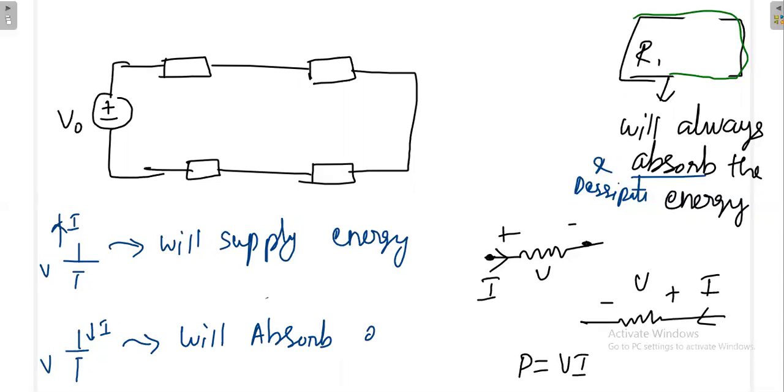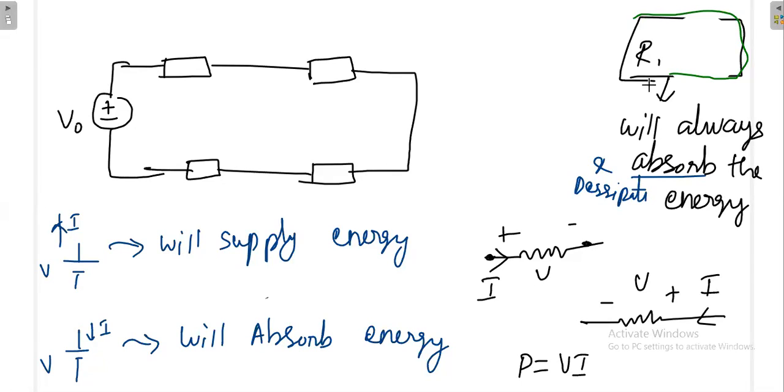You should understand that properly. Battery means don't always think that it will supply the energy. If the need arises, it will also absorb the energy. Don't ask, sir, whether it absorbs the energy and later gives extra energy, extra voltage. It's not like that. It will simply absorb the energy, and later also it will provide V only.